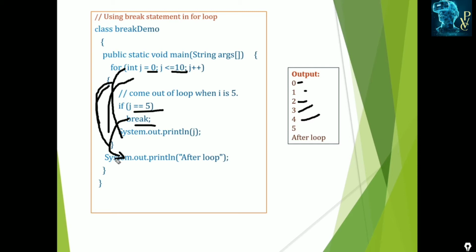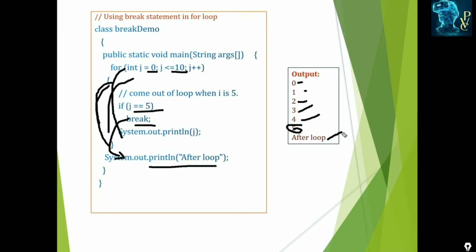It breaks, so it comes out of the loop, and it displays the System.out.println. This 5 is not printed, so up to 4 it prints. When j is equal to 5, we are doing the break, so it terminates this for loop. The loop is closing here, so it follows the statements after the closing of the loop. Here we have written a print statement after the loop, so it is printed.